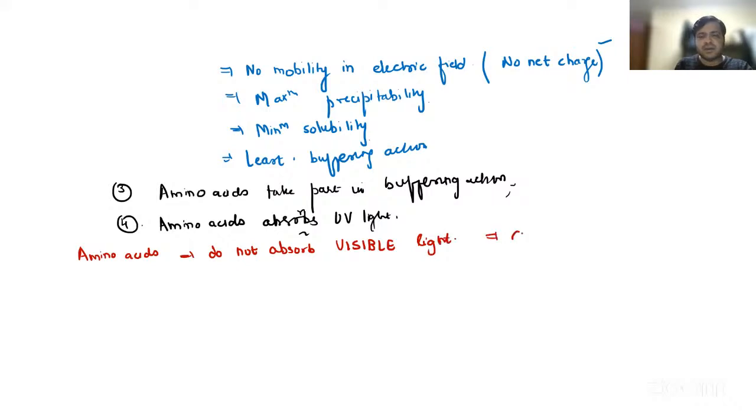That is why they are colorless. But these amino acids can absorb UV light. And this graph has been asked in the MCQ.